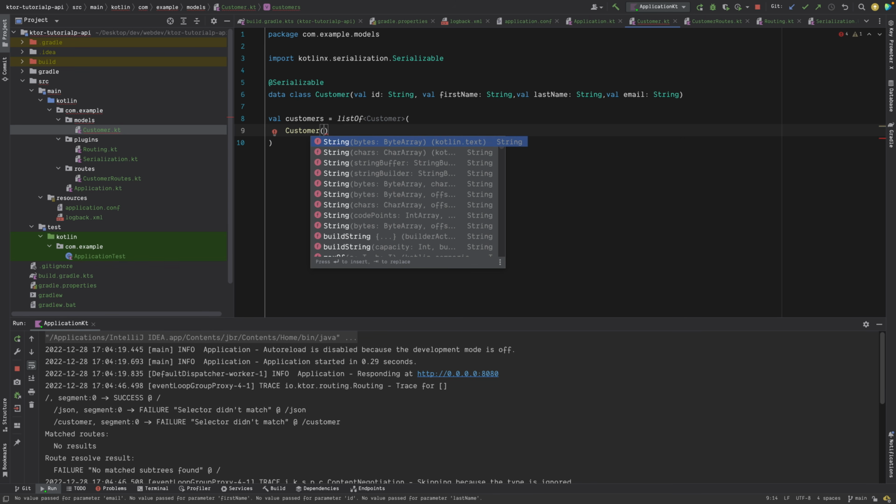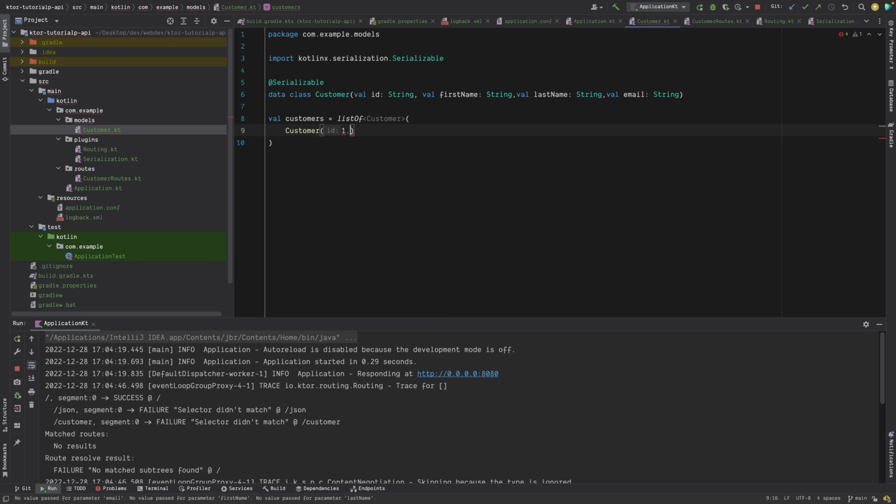For example, ID 1, name 1, then Kumar, and then let's say hello Codepur @gmail.com, right? And this is a string as well. So I can have one customer now, right?